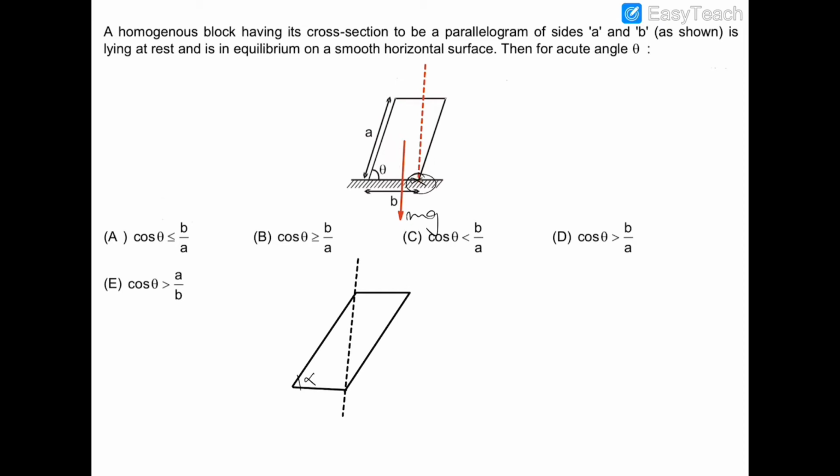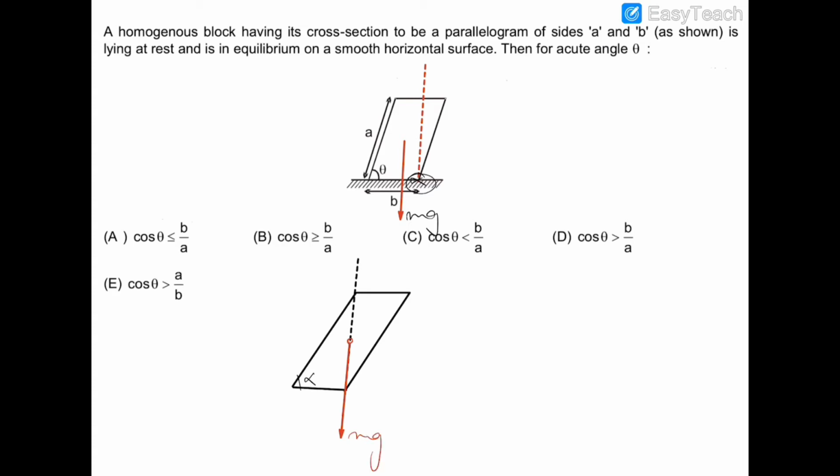So when this angle theta is less than a certain value, then mg will be acting on this vertical line like that, and this would be the center of mass of this block, and this is the mg.